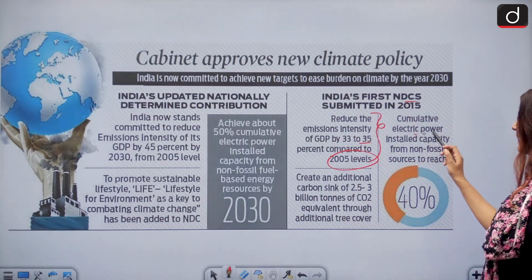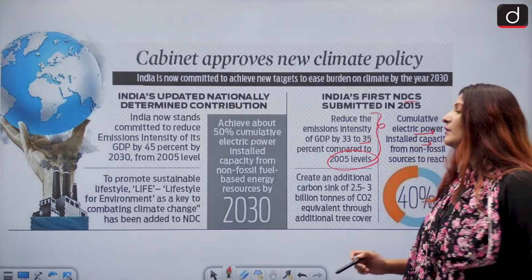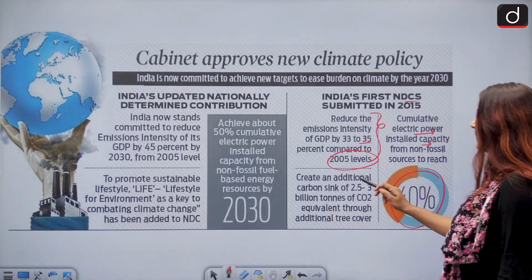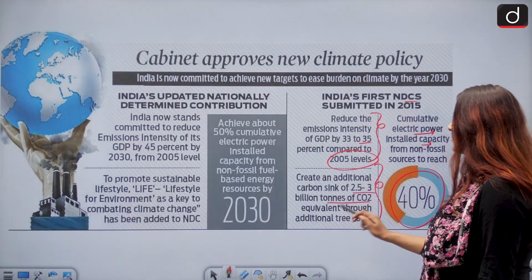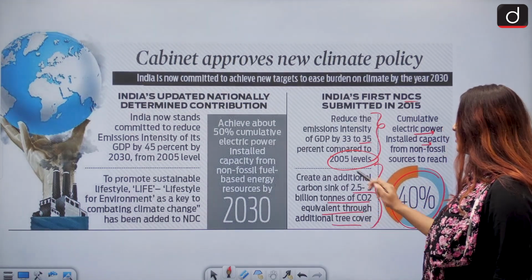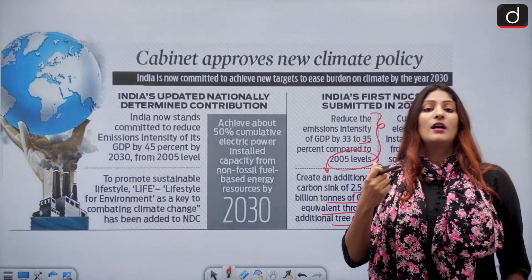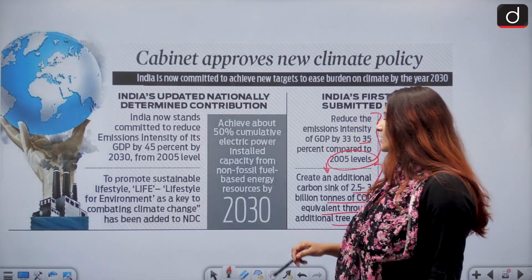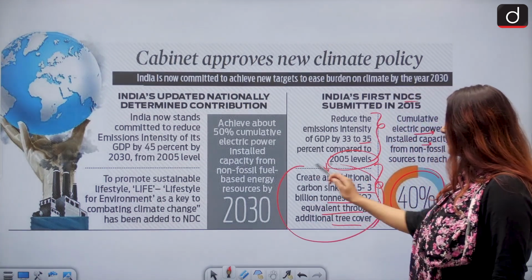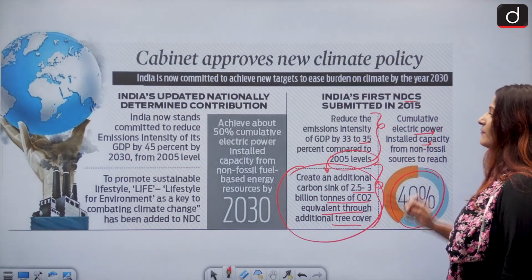Then, cumulative electric power installed capacity from non-fossil sources was to be 40%, and to create an additional carbon sink of 2.5 to 3 billion tons of CO2 equivalent through additional tree cover, because this is something that is going to absorb the carbon. This particular promise stays the same in the updated NDC, but these two have been changed.